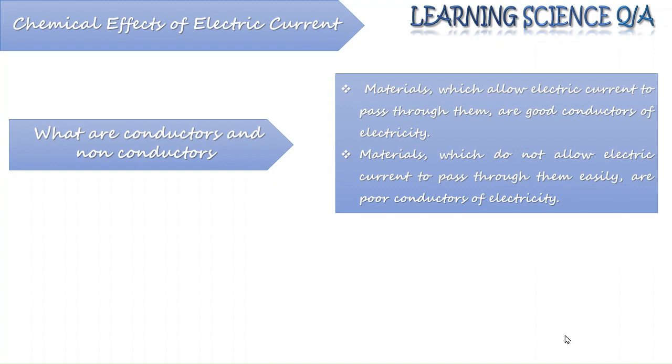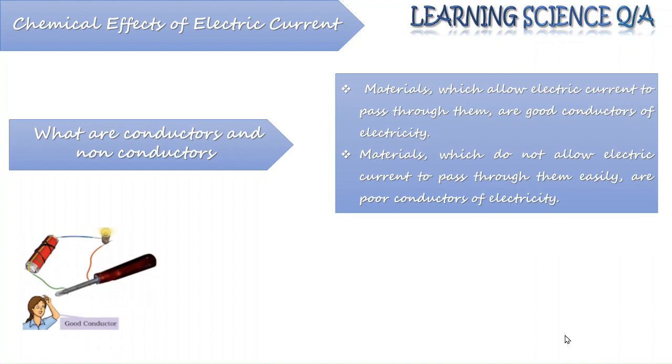Materials which allow electric current to pass through them are considered good conductors of electricity. In the same way, materials which do not allow electricity to pass through them easily are known as poor conductors of electricity. If we want to test whether a substance or a material is a good conductor or a poor conductor,